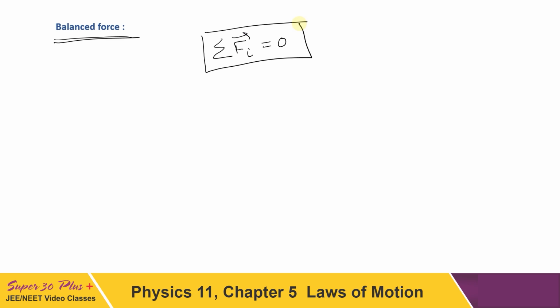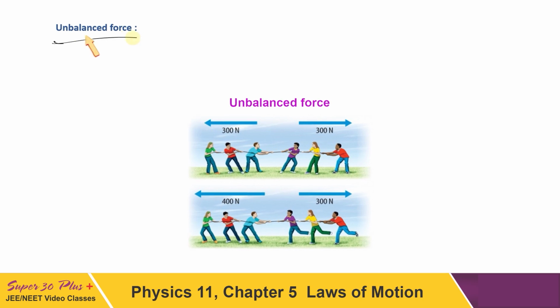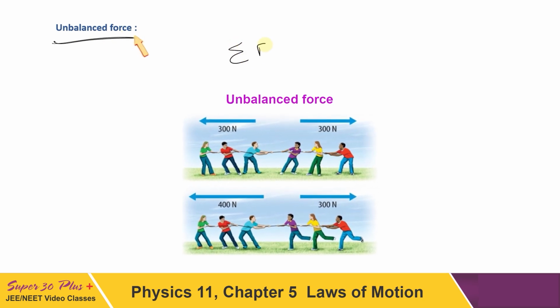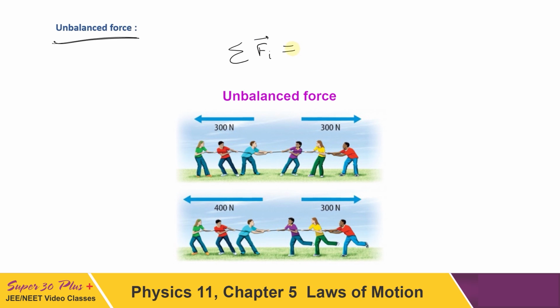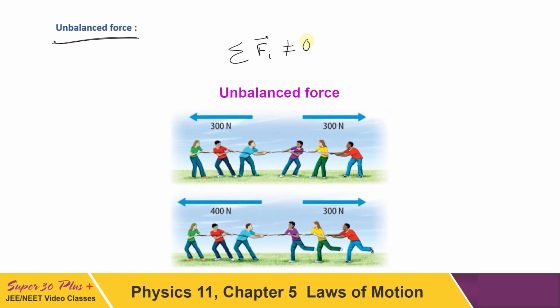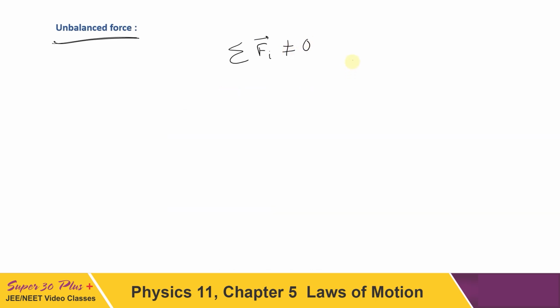Of course forces are acting on the body. We cannot say that force is not there so acceleration is 0. No, this is not correct. Forces are acting on the body but still acceleration is 0. So what must be the condition? The resultant of all forces has to be equal to 0. The next is unbalanced force. If the resultant of all forces is not equal to 0, of course the body will have acceleration, and then we write the resultant of all forces Fi is equal to mass times acceleration of the body.